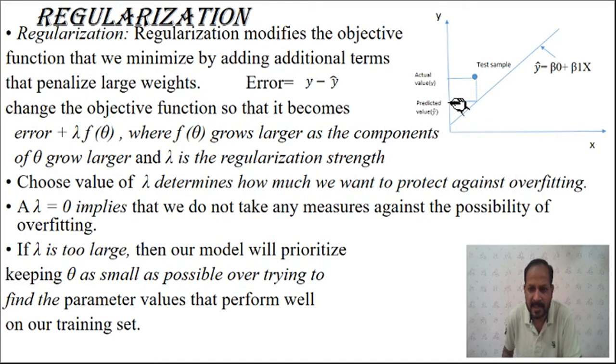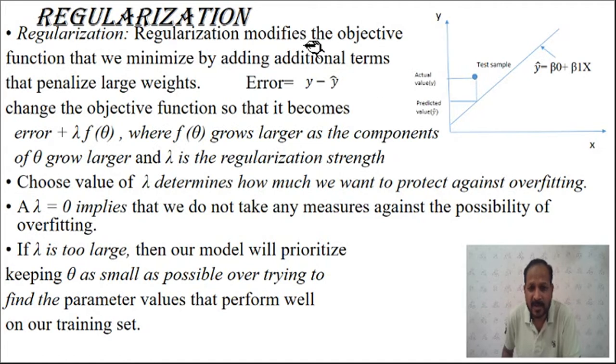This predicted value is y hat. And if you want to calculate the error, the error is nothing but y minus y hat, that is the actual value minus the predicted value. Then you can use any loss function. The loss function may be the squared error loss function, given as y minus y hat whole square, or you can use the mean square error, that may be 1 by n under root of y minus y hat square. Any loss function you can use over the error, and we want to reduce the loss function. That is the main objective of any network.